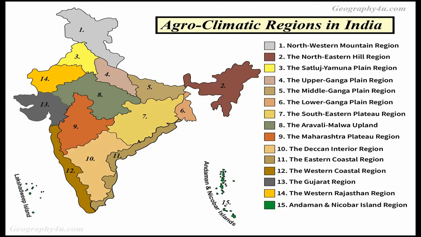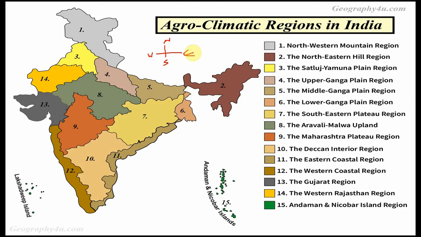They ask only one particular state, friends. Here we see Northwest Mountain Region 1, and this one is in Kashmir. You have to remember that the Northwestern Mountain Region is in Kashmir. The Northeastern Hill Region, see friends, here is Northeastern. That means if we know the directions, we keep north, south, west and east in mind, friends.